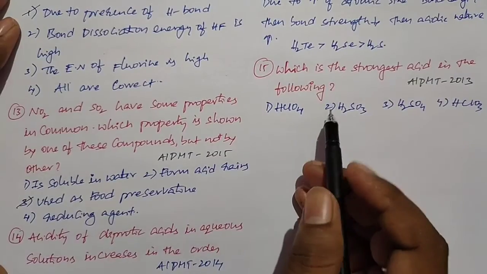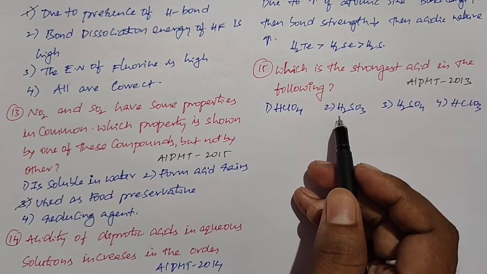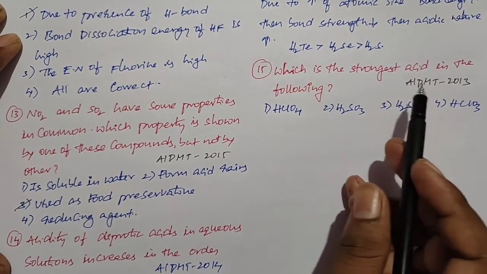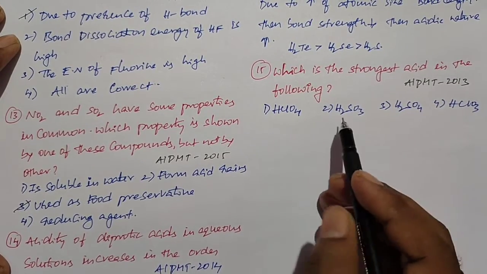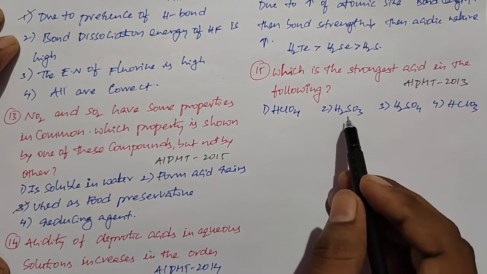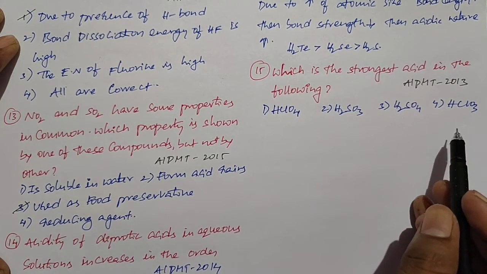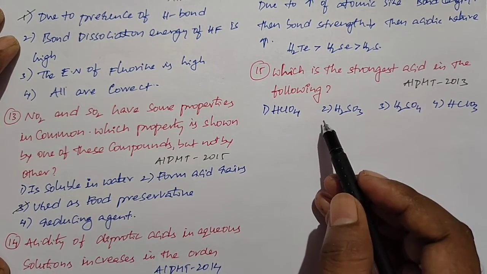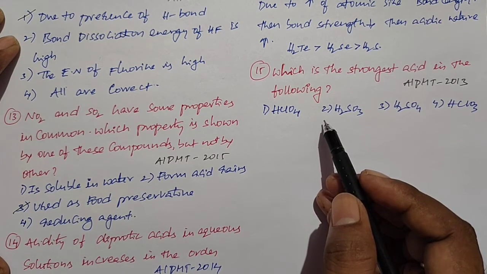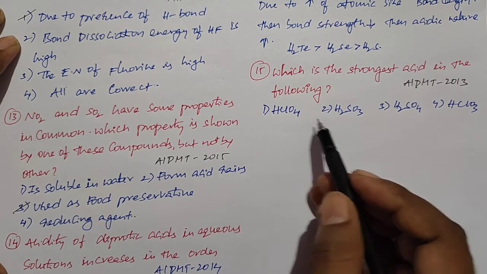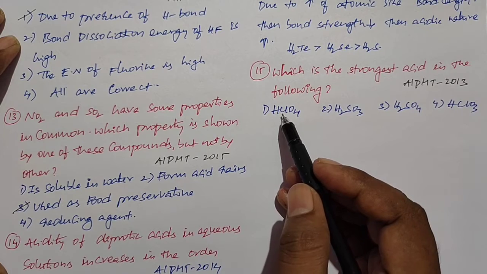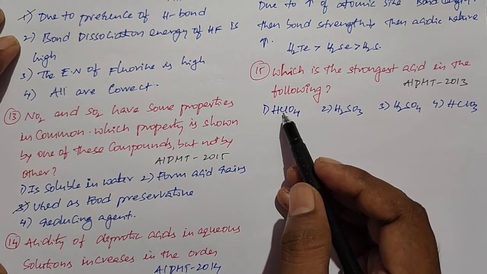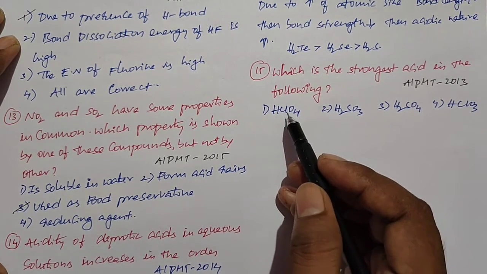Okay students, this is the next question. This question is given in the All India Pre-Medical Test 2013 paper. Which is the strongest acid in the following? Here four options are there: HClO4, H2SO3, H2SO4 and HClO3. So actually HClO4 is the strongest acid due to the presence of the highest oxidation state.